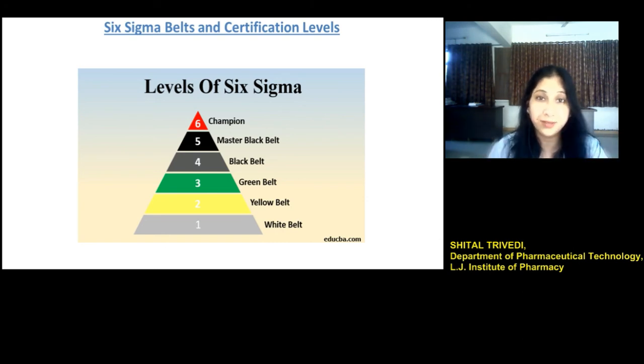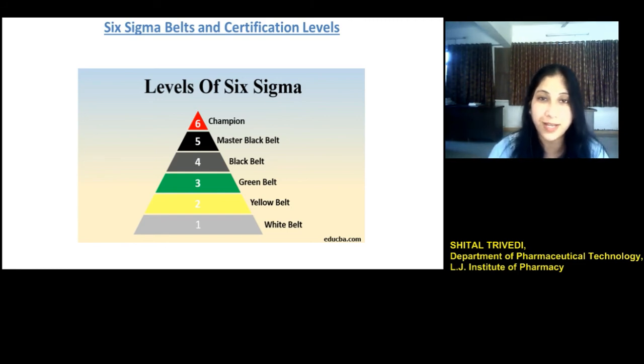Then they can reach another level, that is the second level, and these are called yellow belt holders. In this, people now learn how the Six Sigma concept works, and they identify where it can be applied, and they learn how to concentrate on a particular aspect of the project.